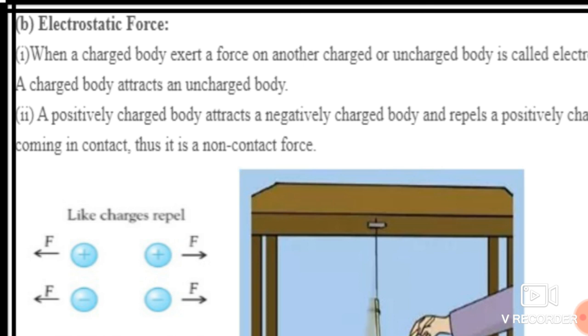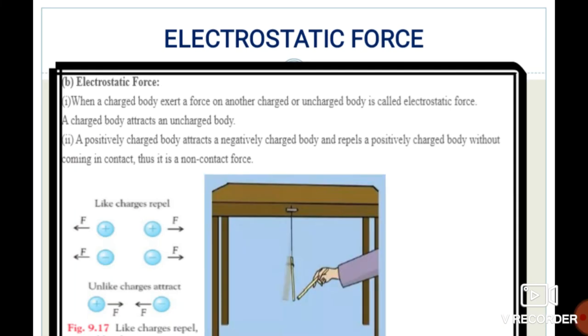So a charged body attracts an uncharged body. Suppose your object is charged and another object is uncharged, so they attract each other.